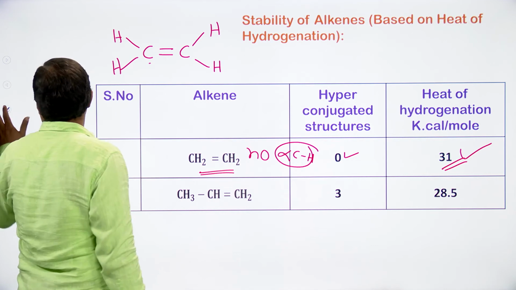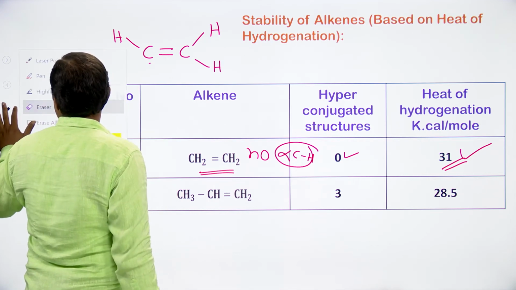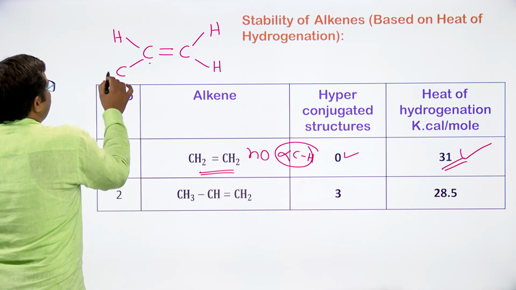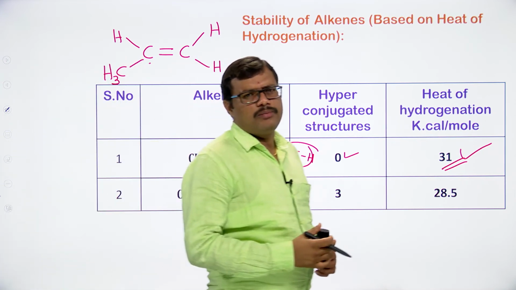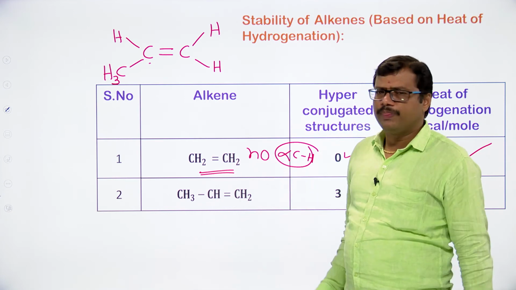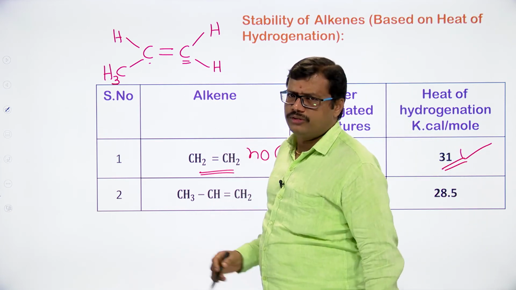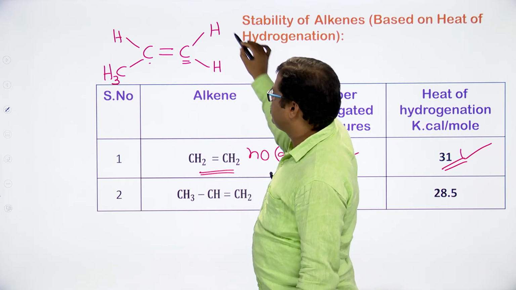In the case of propene, we have CH3, CH double bond CH2. Here this doubly bonded carbon atom has only 2 hydrogens and no carbon attached, so no alpha hydrogen is present at this center.